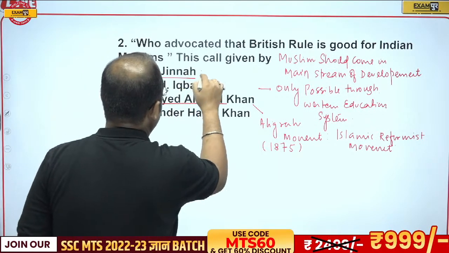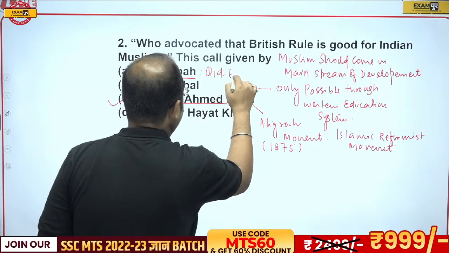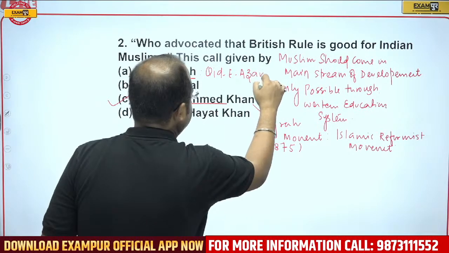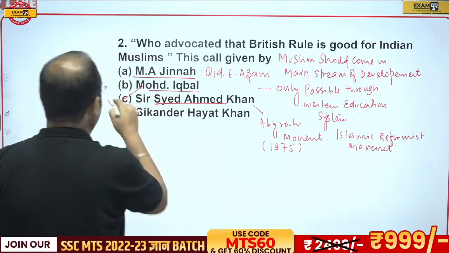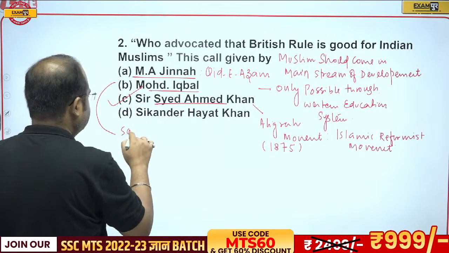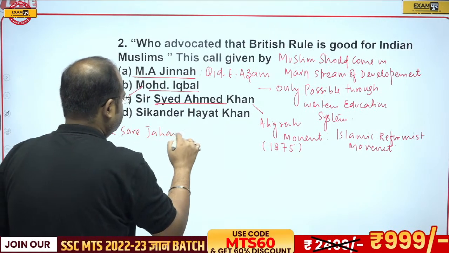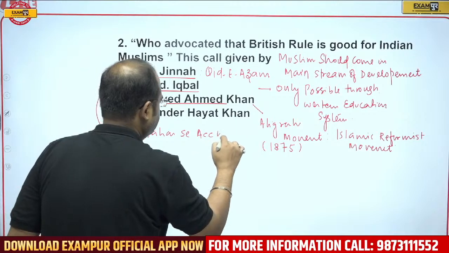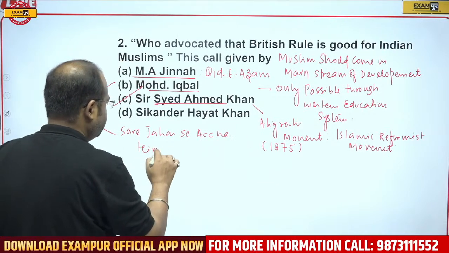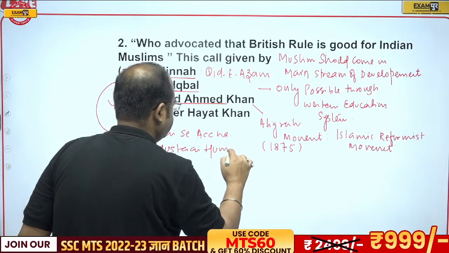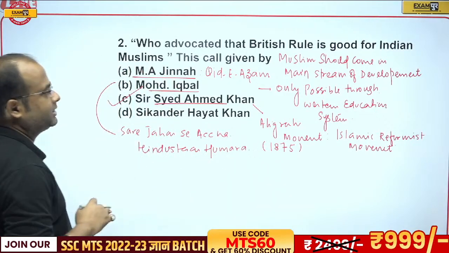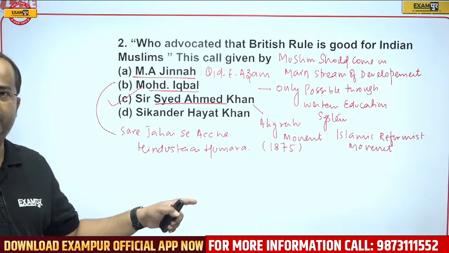Muhammad Ali Jinnah was called Qaid-e-Azam, that means the great leader. Muhammad Iqbal was the person who wrote "Saare Jahan Se Accha Hindustan Hamara", that was written by him.